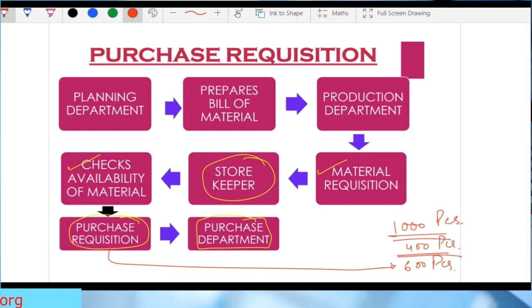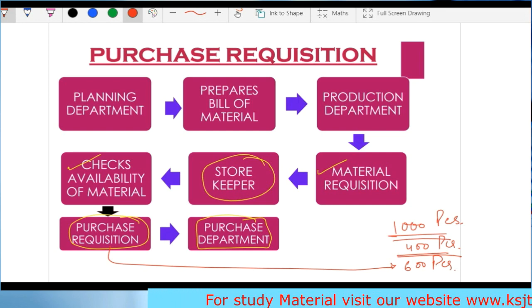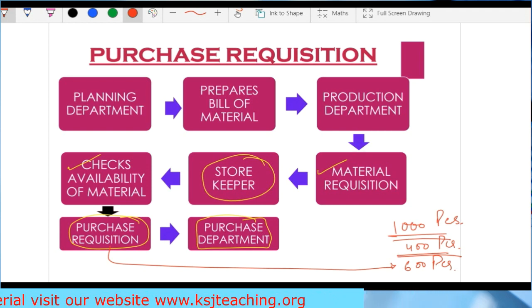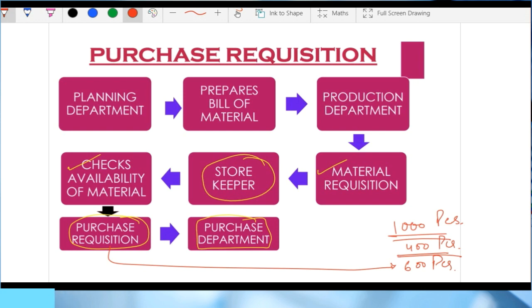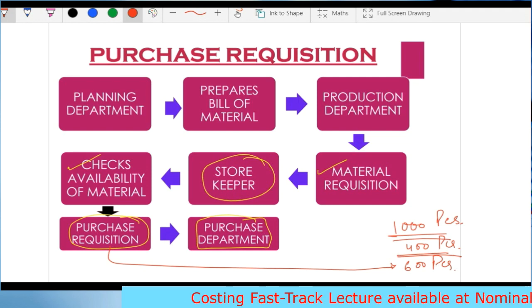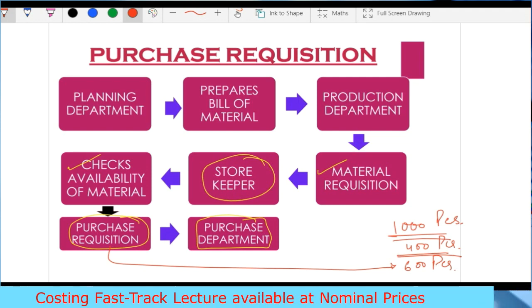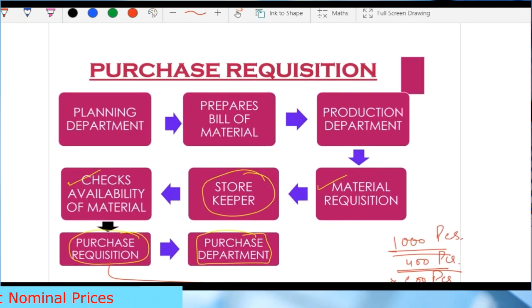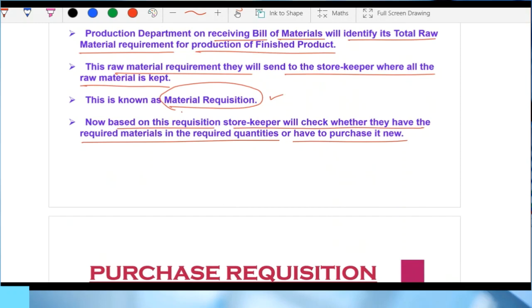First, the planning department will prepare, then send to the production department. The production department will assess the total raw material requirement, right? This assessment will then be sent to the storekeeper to check whether they have the raw material or not. The storekeeper will check it, and if the raw material is available, he will provide it to the production department. If the raw material is not available, he will raise a purchase requisition and send it to the purchase department: sir, we need this raw material, please send it to us. Okay, so this is the basic of material costing.